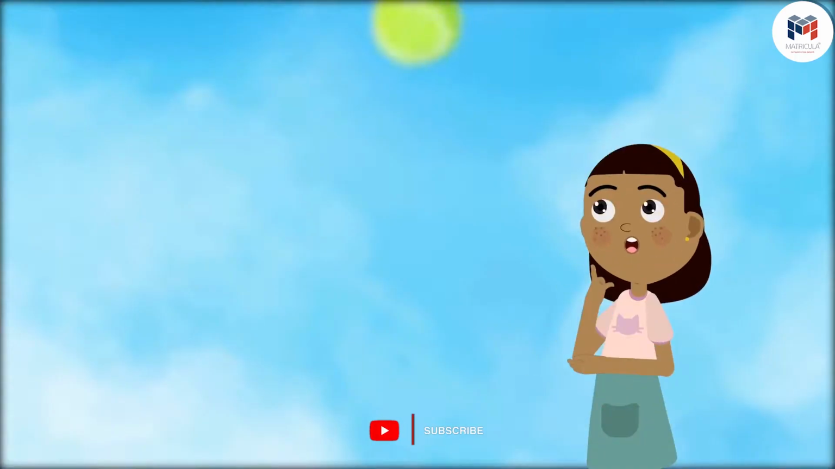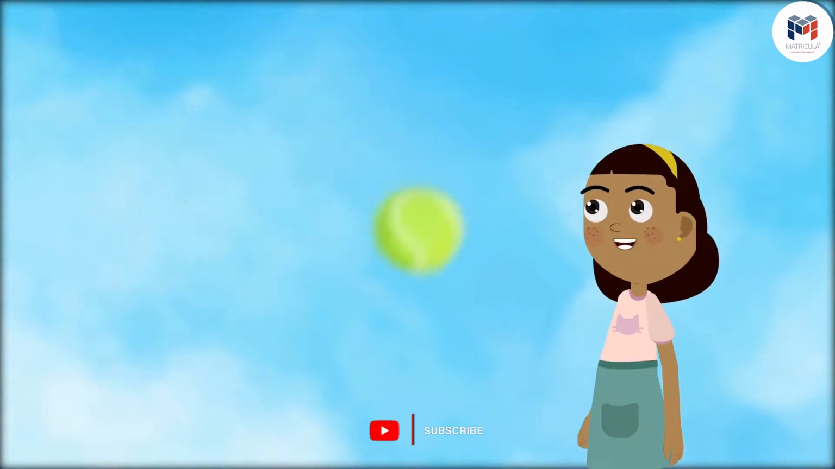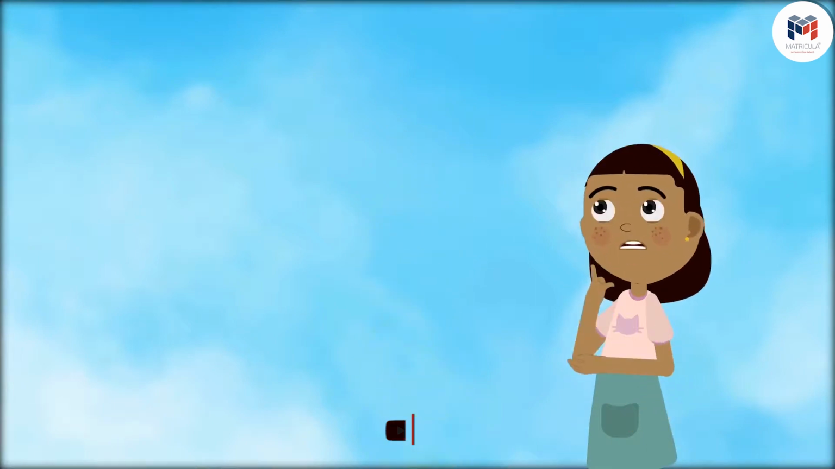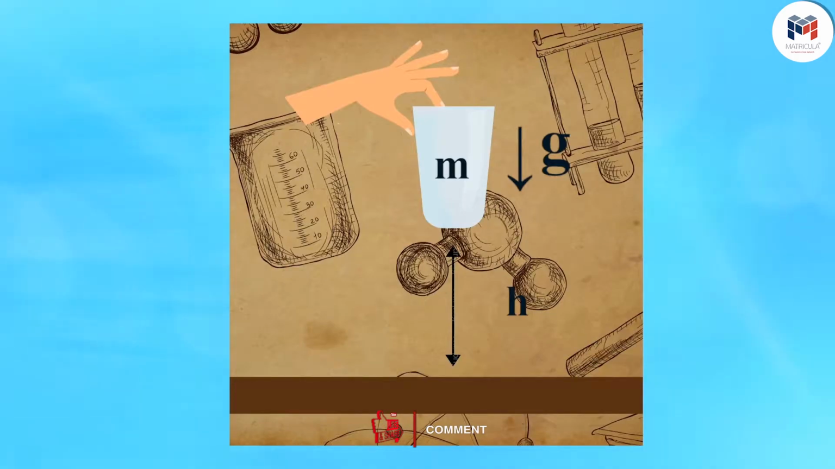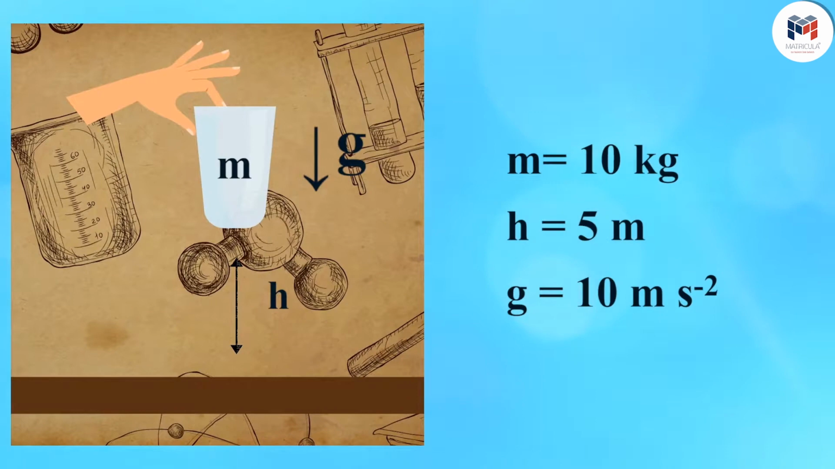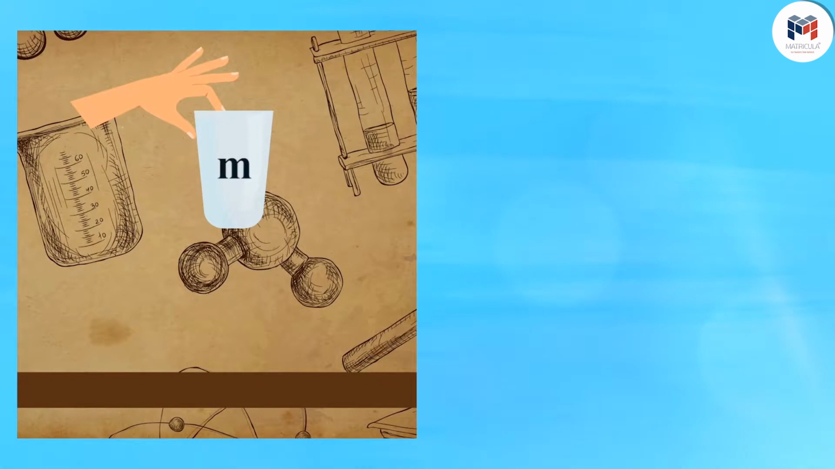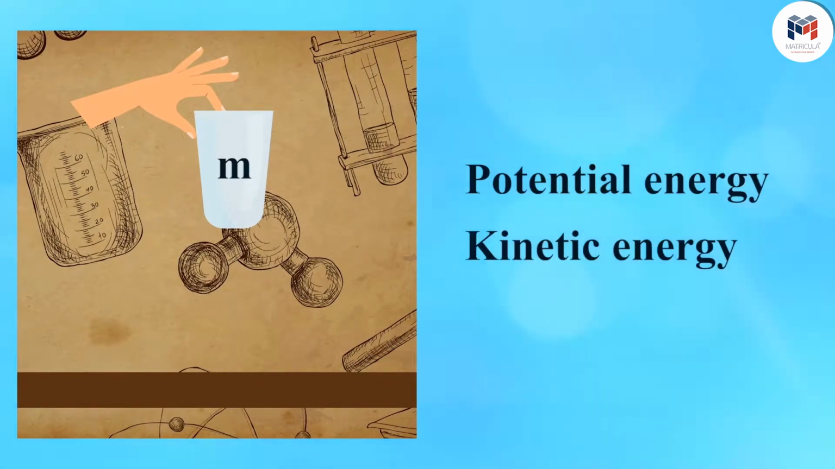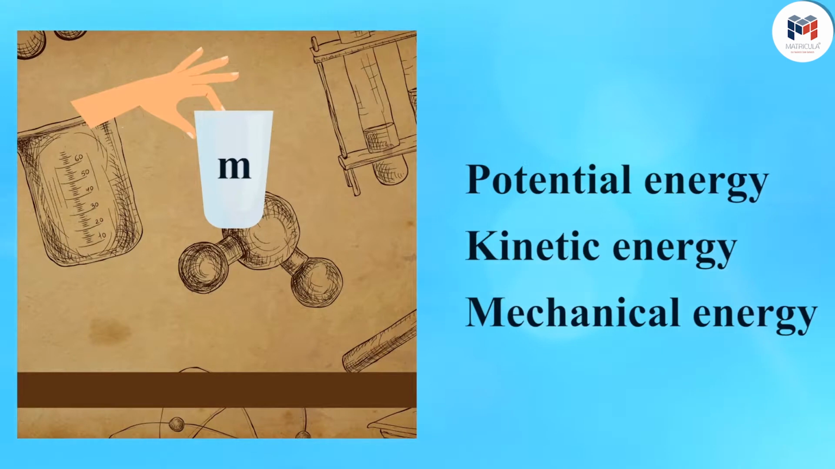Now, let us see if the total energy of an object always remains constant or not. Let us find out the kinetic energy, potential energy, and total mechanical energy of an object at two different heights. Suppose an object of mass 10 kilograms is dropped from a height of 5 meters. Take acceleration due to gravity as 10 meters per second square. Let's calculate the potential energy, kinetic energy, and total mechanical energy of the object when the height h is equal to 5 meters.